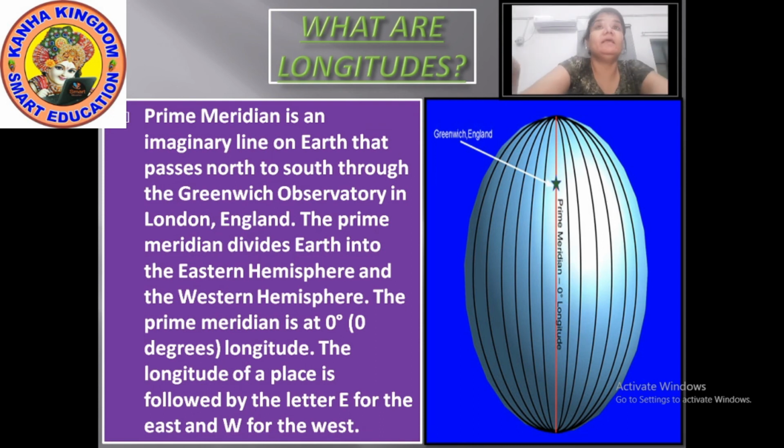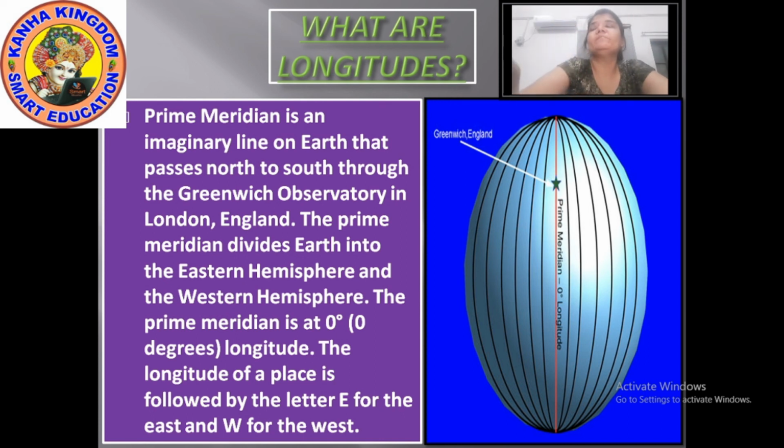So I repeat again that the equator divides the earth horizontally and the prime meridian divides the earth vertically. When the equator divides the earth, it gives the northern hemisphere and southern hemisphere. And when the prime meridian divides the earth, it gives the eastern hemisphere and western hemisphere.